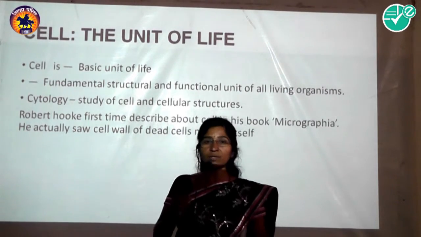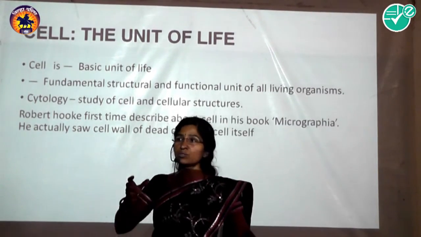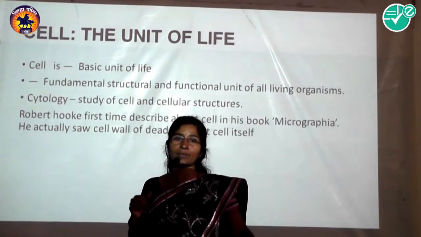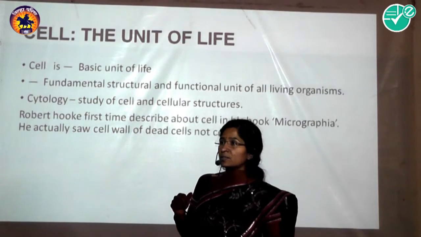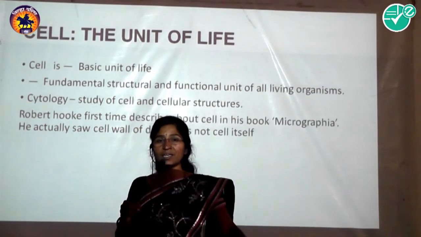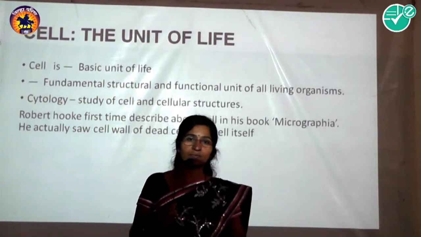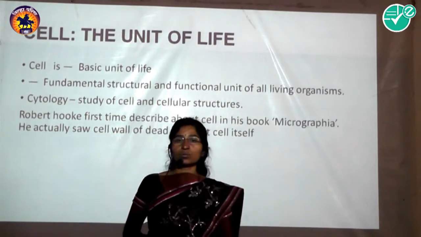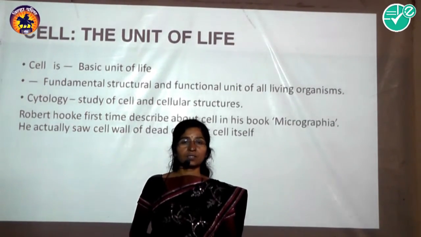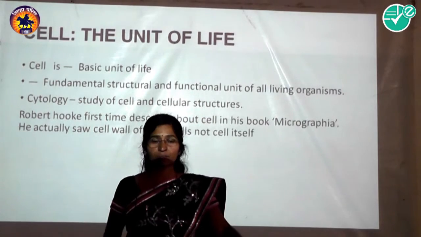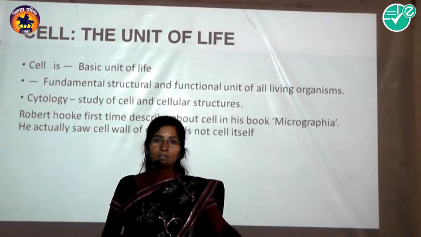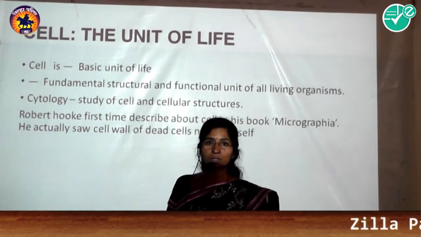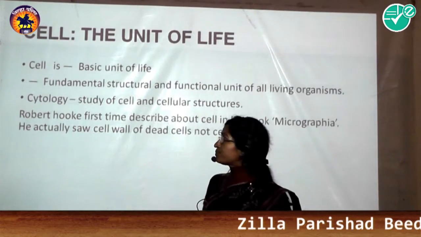To see invisible things, we use a beam of light, so that microscope is called a light microscope. And if you want to see the interior of the cell clearly, then we use an electron microscope. That electron microscope has the capacity to magnify the object 5 lakh times. This is about the different types of microscopes we use to see cells.